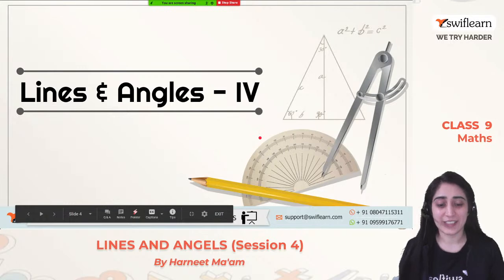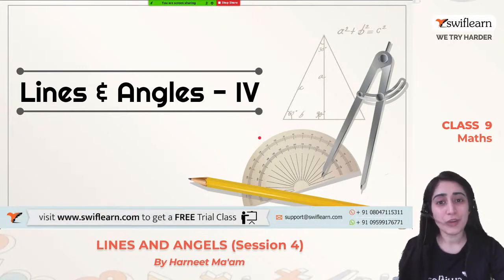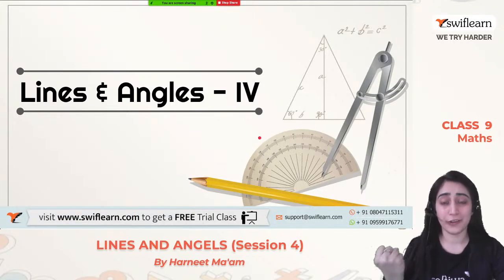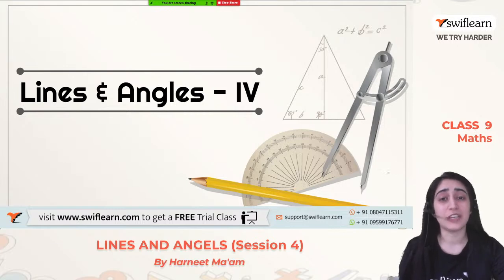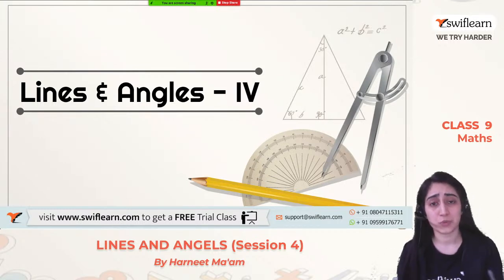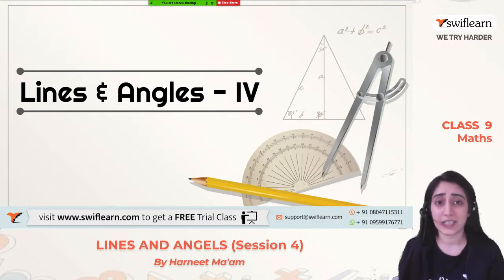Okay, so let's start the topic now. Lines and angles, part 4. So do you know what lines and angles are? So far, we have already done 3 sessions on this. We have discussed the various types of angles, what lines are, how we differentiate, what the parallel lines, non-parallel lines and transversals are, right? So all these things have been discussed in the previous 3 sessions.